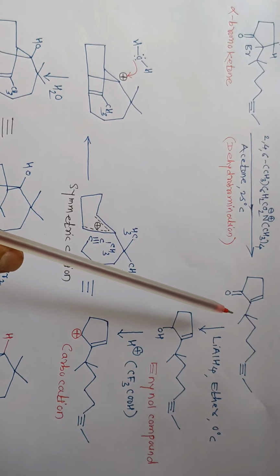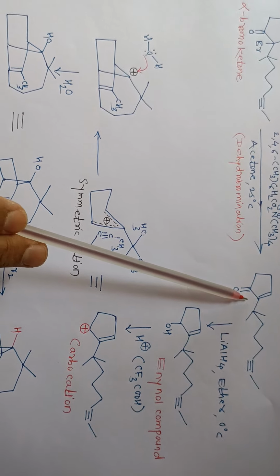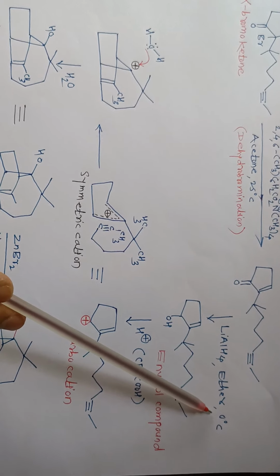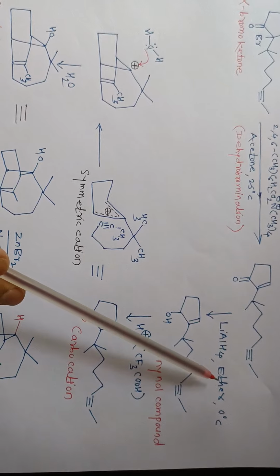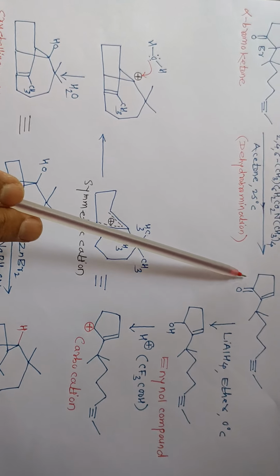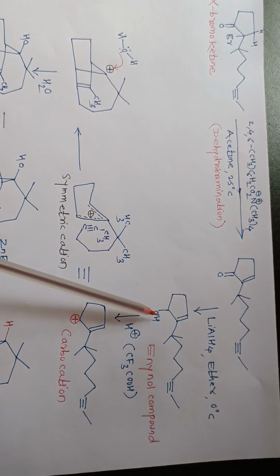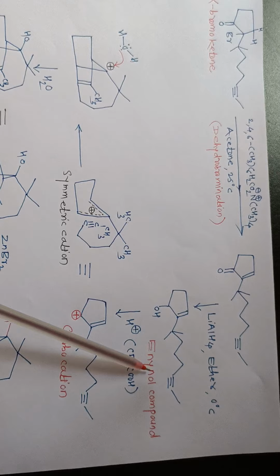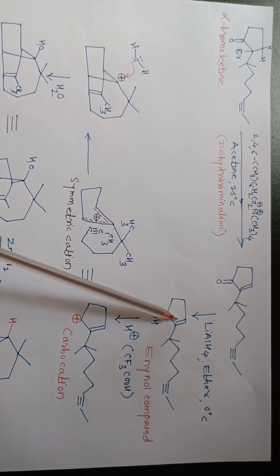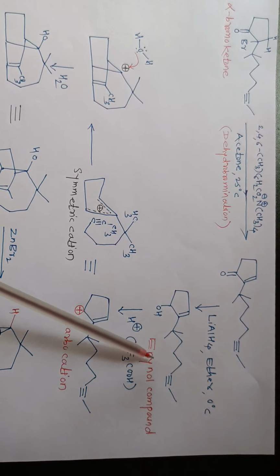Then in next step that alpha beta unsaturated carbonyl compound will be allowed to react with lithium aluminum hydride at 0 degree Celsius temperature in ether solvent. So this is simple reduction reaction. So this carbonyl group will undergo reduction and there is formation of alcohol, that is enyne compound. So this compound consists of alcohol, alkene and alkyne also, therefore it is called as enyne compound.